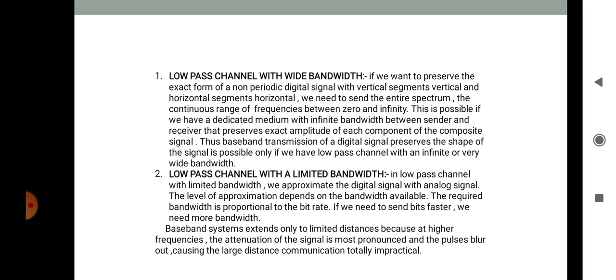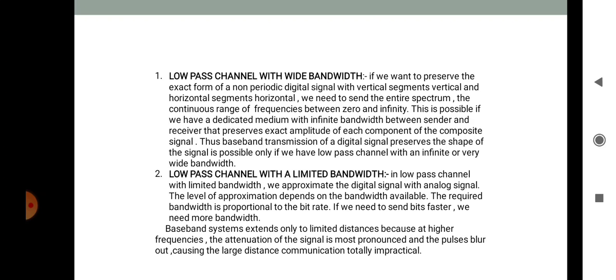If you need to send bits faster, we need more bandwidth. The baseband system extends only to a limited distance because at higher frequencies the attenuation of the signal is most pronounced, and pulses blur out, making large distance communication totally impracticable.